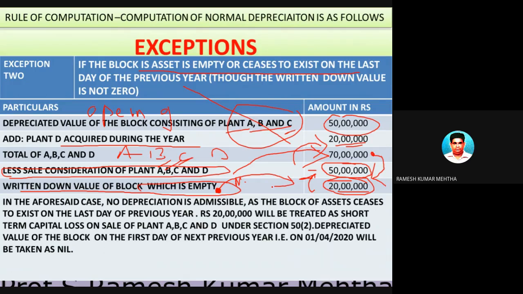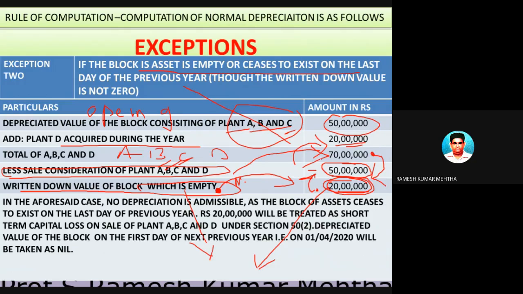So please remember, if you want to claim depreciation, you should have an asset in your hand. If you do not have an asset or block in your hand, even though the block has a positive value as shown in this particular case, you will not be allowed to claim depreciation on this 20 lakh rupees. So this is the first point. In this case, depreciation is not allowed because the block is empty.